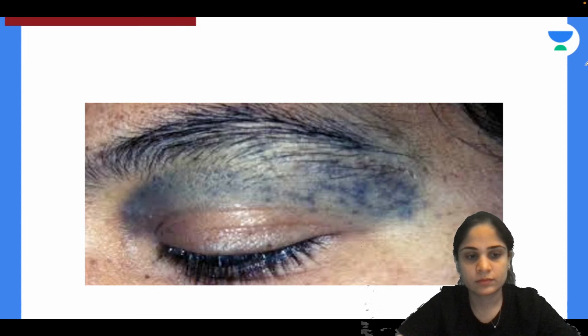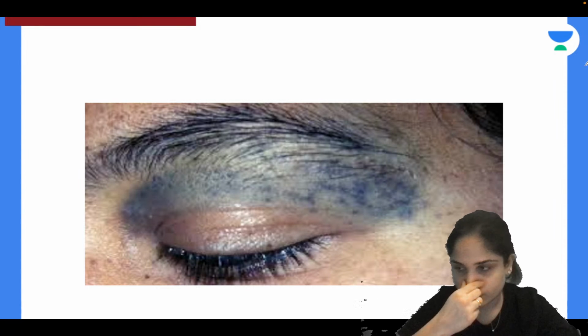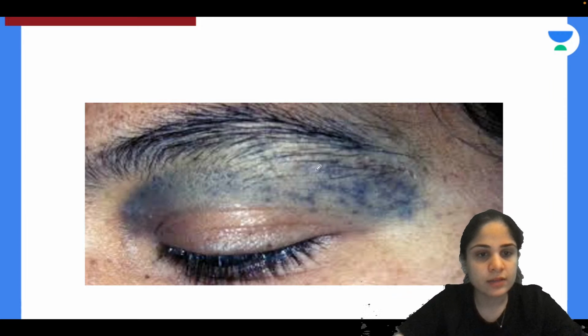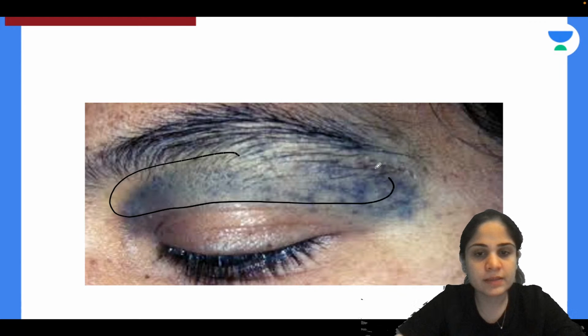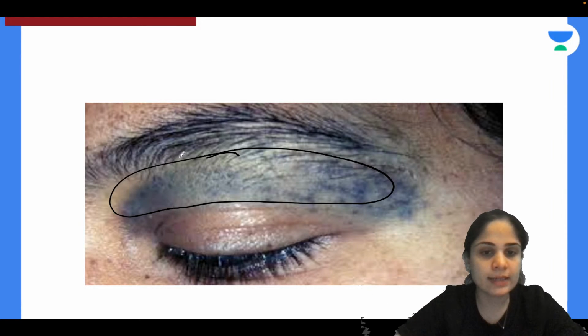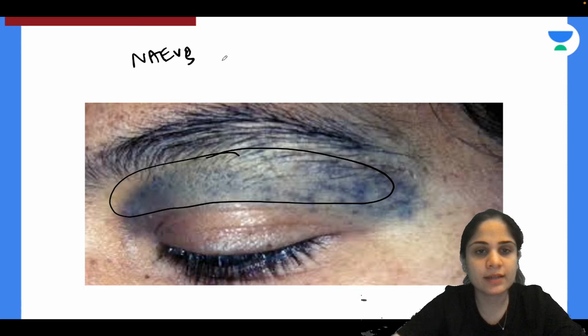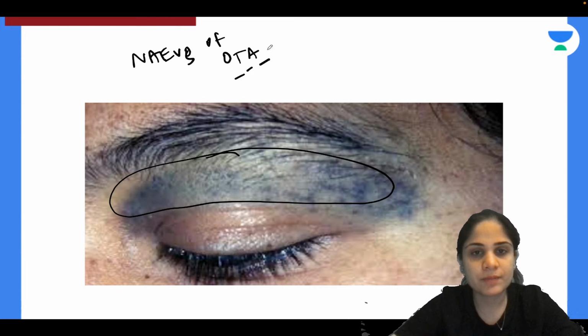Alright, so what do you see over here? You see there is presence of a bluish patch right above the eye of the patient. So this is called what? Nevus over the eye. Remember that. I always write it like this. Nevus over the eye, that's how I remember. So this is called nevus of Ota.